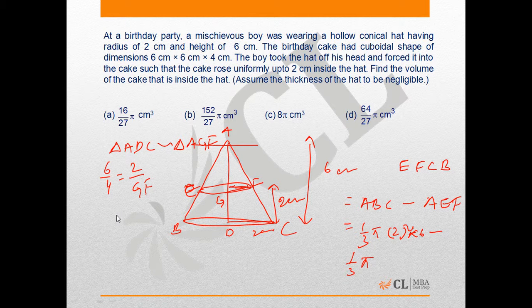From here the radius of the cone AEF will be 4 by 3, hence the required volume will be 1 by 3 pi 2 square into 6 minus 1 by 3 pi 4 by 3 square into 4, and this is equal to 152 upon 27 pi centimeter cube. Therefore option B is the correct answer.